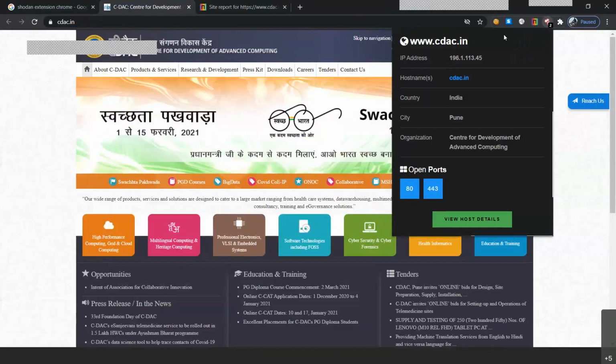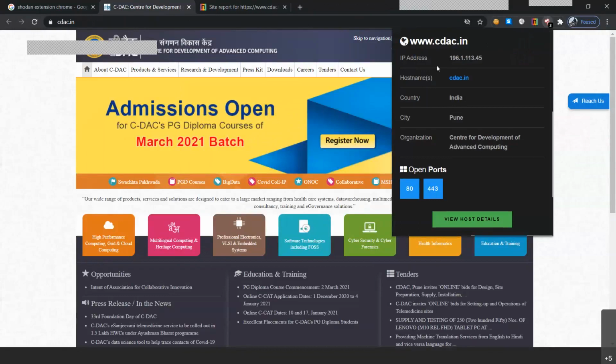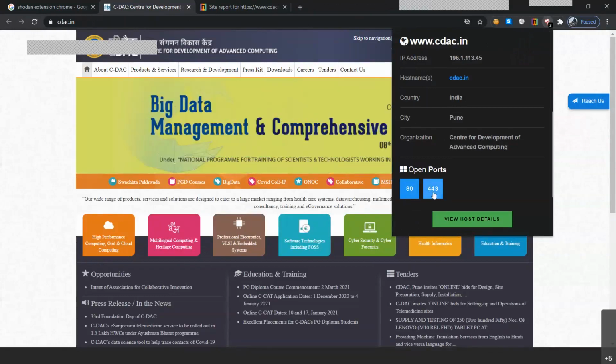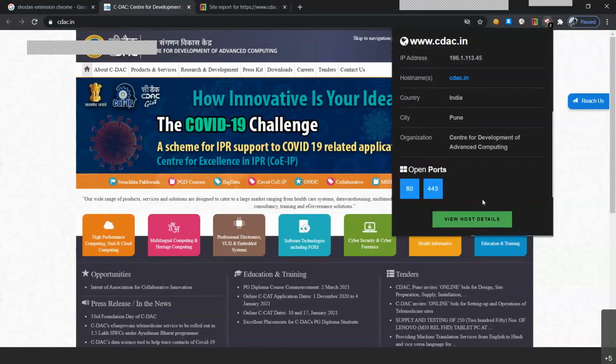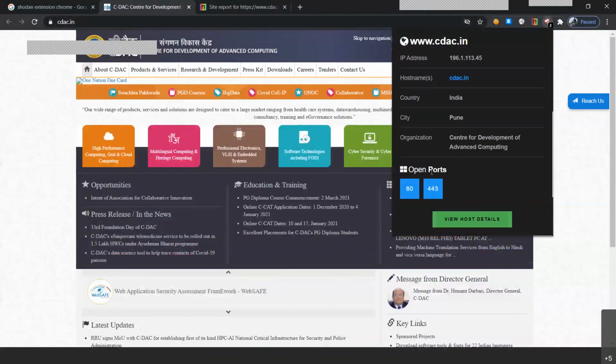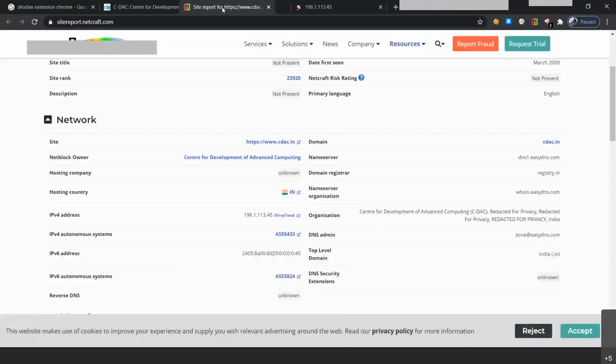So Shodan also shows us the same information as Netcraft had, with the IP address, host name, country, city, organization, and with the open ports, that is 80 and 443. 80 and 443 has been mentioned. That means these two ports are open in this particular website, but we have only 443 open because of the HTTPS protocol that we have enabled in our website. Let's click on view host details, and we'll just see the information.